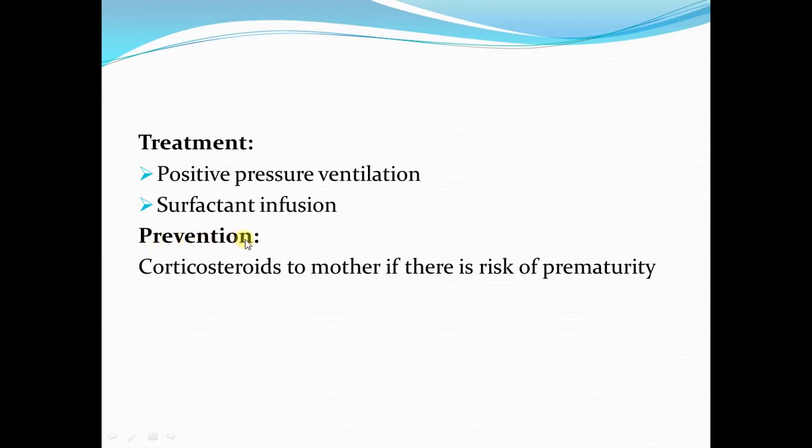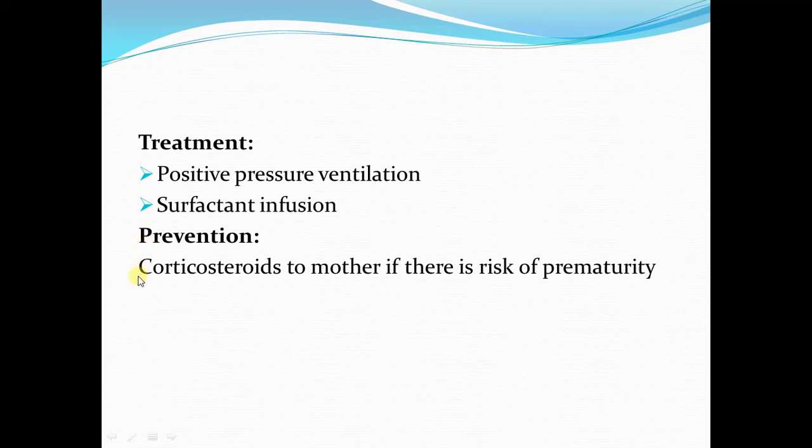We can prevent this condition by giving corticosteroid injections to the mother if there is a predisposing factor for surfactant deficiency. Again, I am repeating, this is the prevention. Prevention means we can prevent the disease from happening in the baby. And how can we prevent?